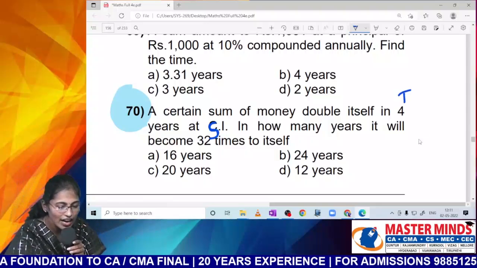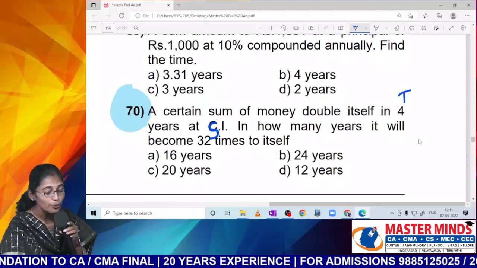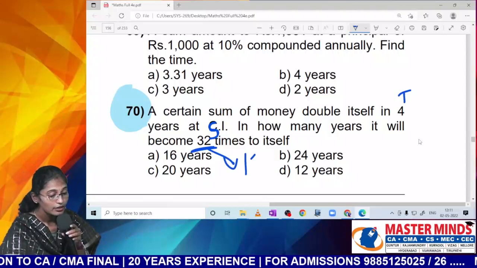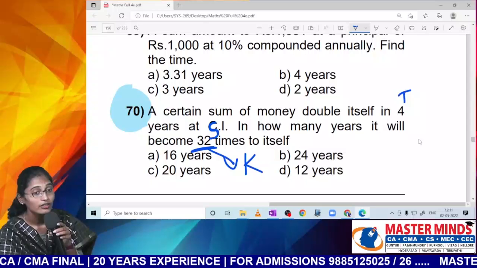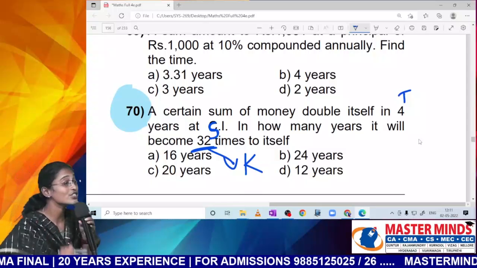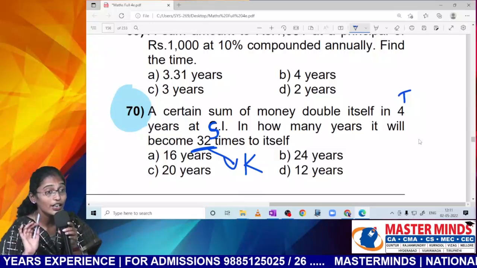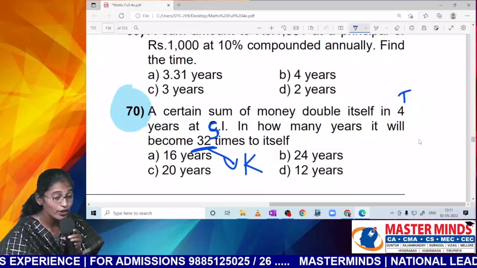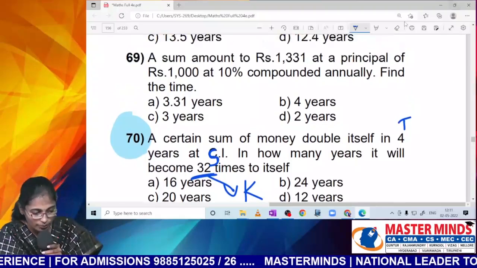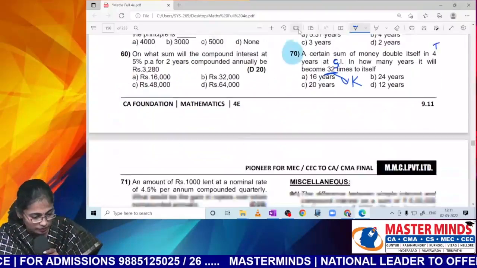So what is t value, Nana? Now it should become how many times? So what is k value? 32. So what is your formula? K minus 1 into t. Is that clear for you all, Nana? So let me show you the next question, Nana.